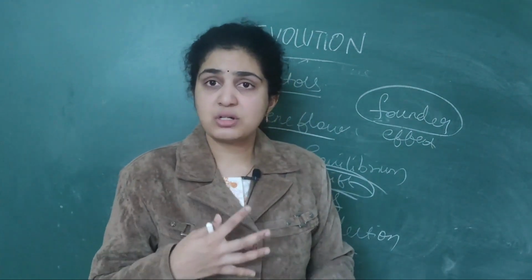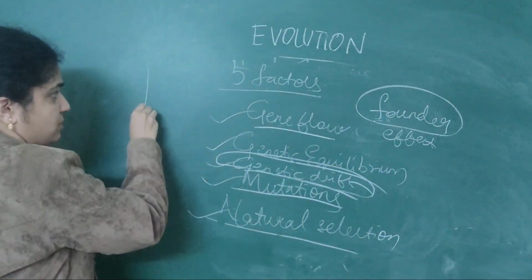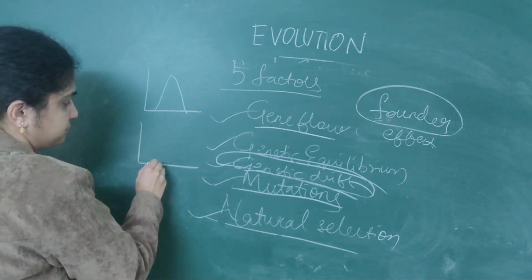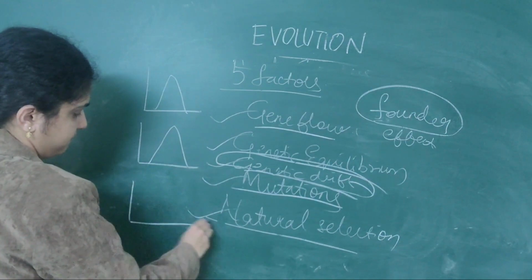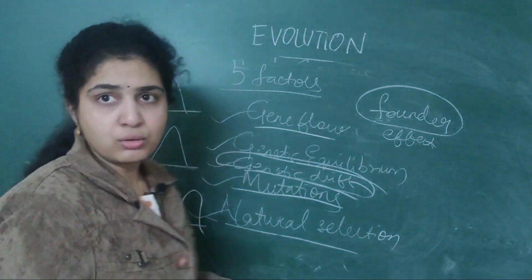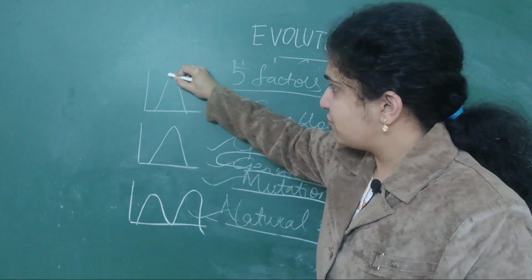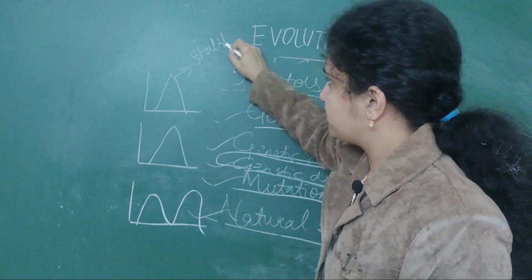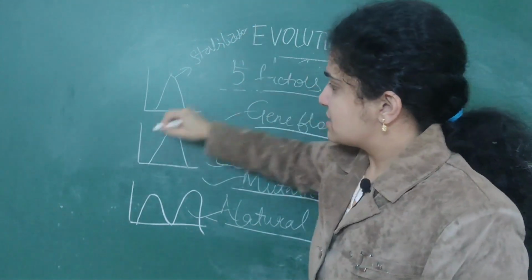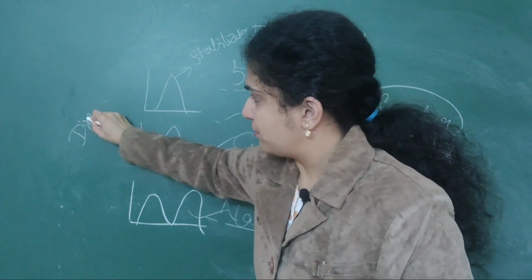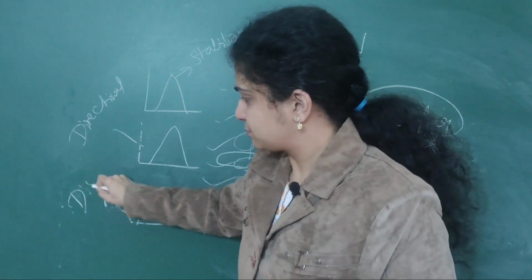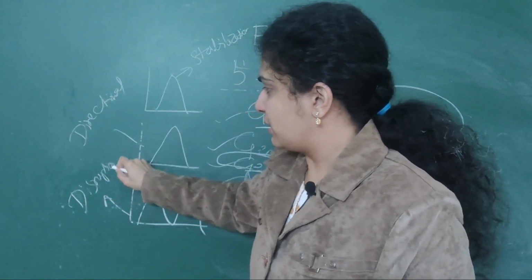As well as natural selection, he gave 3 graphs about natural selection. These are the 3 graphs I'll tell you. If they give you this diagram and ask, this is called stabilization. This is called directional. This is called disruptional. A simple thing to be remembered.